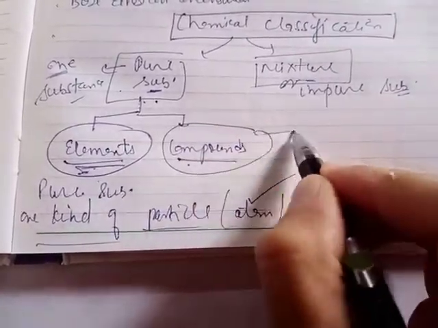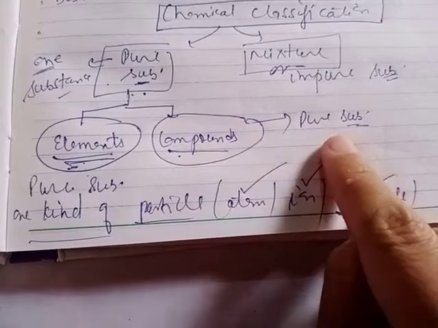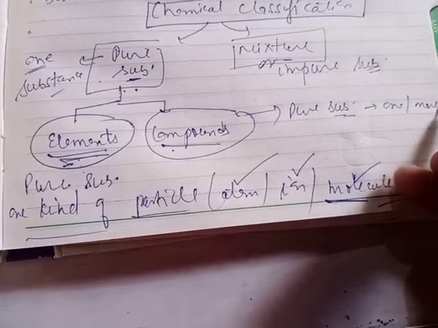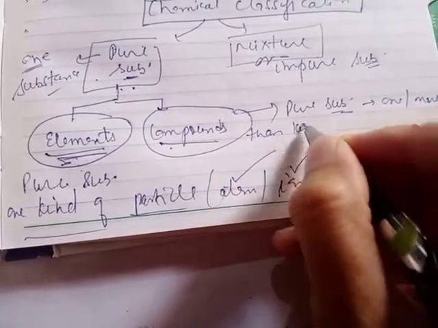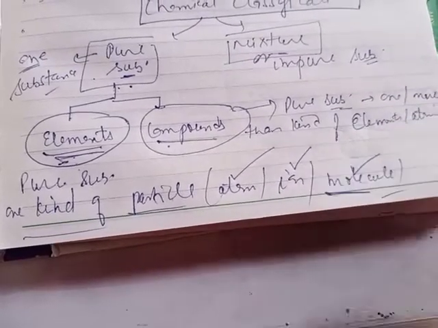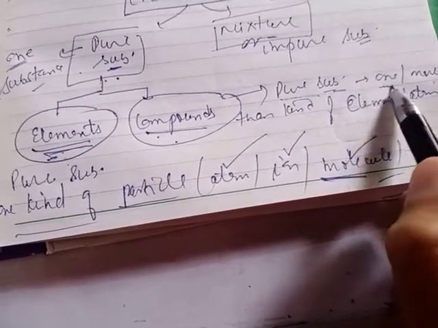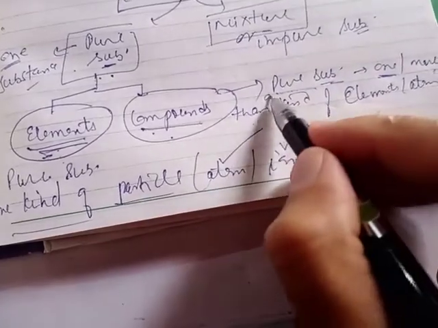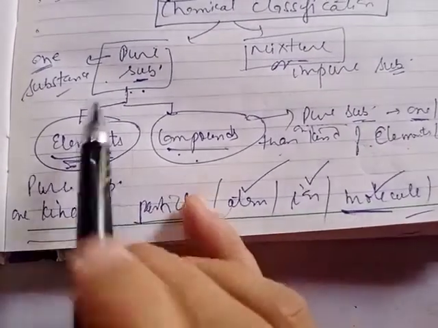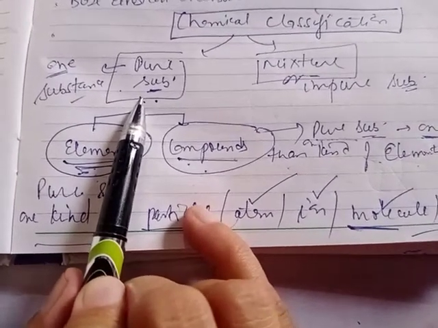And compounds are also defined as pure substances, which contain one or more than one kind of elements or atoms. So compounds are defined as pure substances which are formed by mixing one or more than one kind of elements or atoms together. These are also pure substances, which are classified under the homogeneous classification of matter.